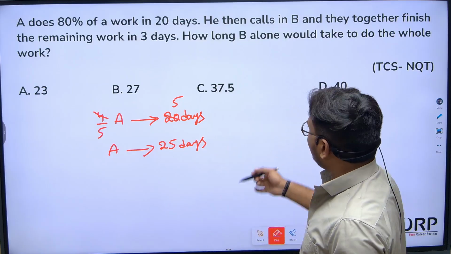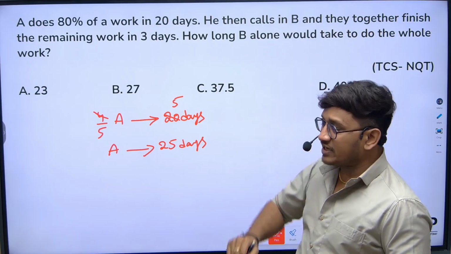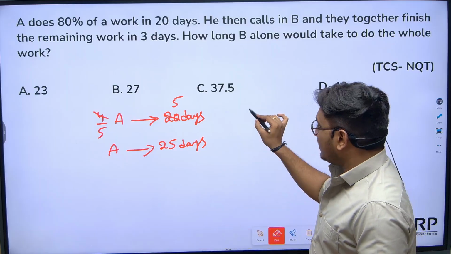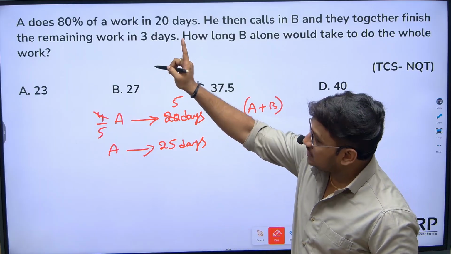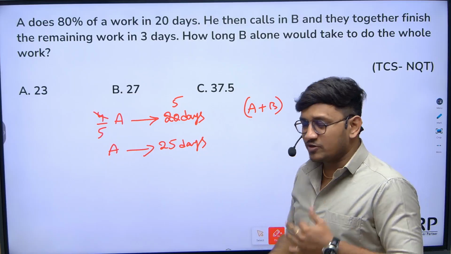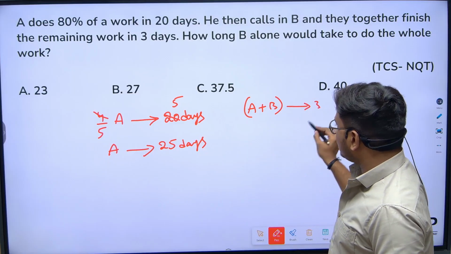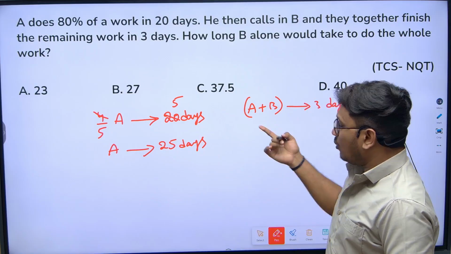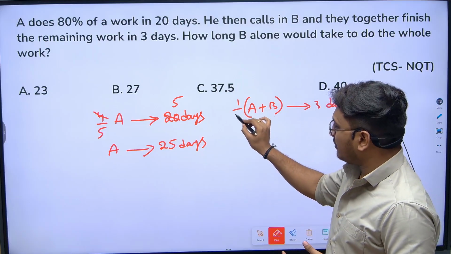Now let's take the next scenario. He then calls B, and they together finish the remaining work in 3 days. A has done 80% of the work, so how much of the work remains? 20%. Can I say that to complete this 20%, they took 3 days? What is the fraction of 20%? Can I say that it is 1 by 5?